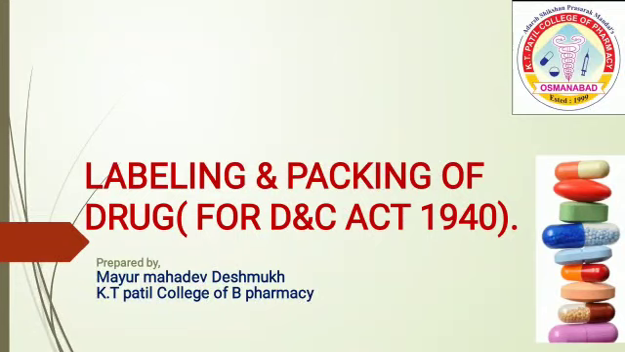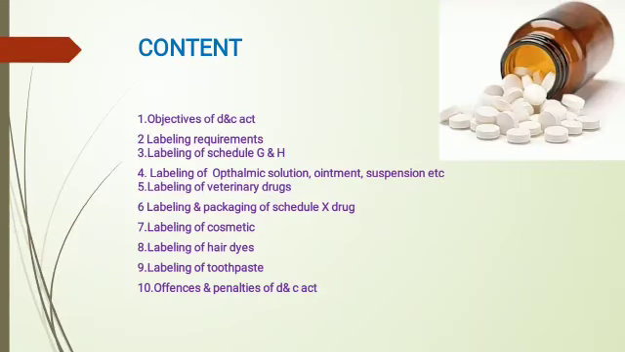My today's video is about the subject pharmaceutical jurisprudence, on the chapter labeling and packaging of drug. Let's start with the contents that are: first is the objectives of the D&C Act, second is labeling requirements, third is labeling of Schedule G and H drugs, fourth is labeling of ophthalmic solution, ointment, suspension, fifth is labeling of veterinary drugs, sixth is labeling and packaging of Schedule X drug, seventh is labeling of cosmetics, eighth is labeling of hair dyes, ninth is labeling of toothpaste, tenth is offenses and penalties of the D&C Act.